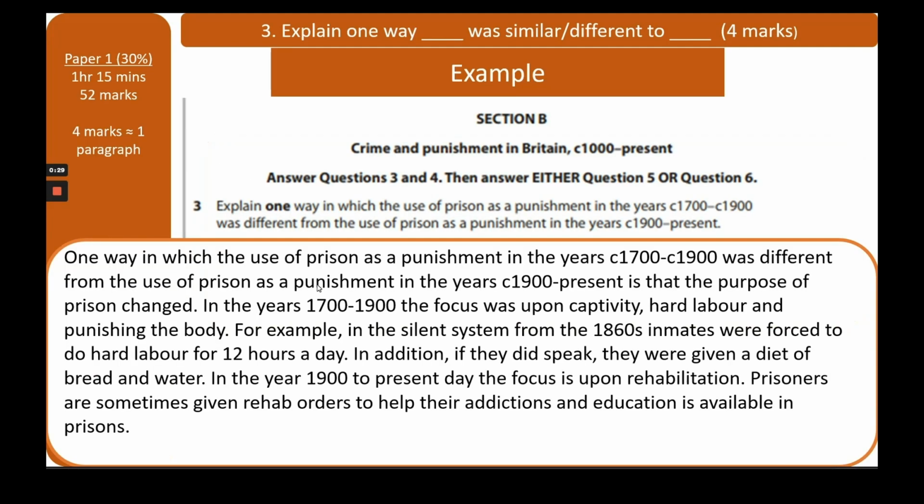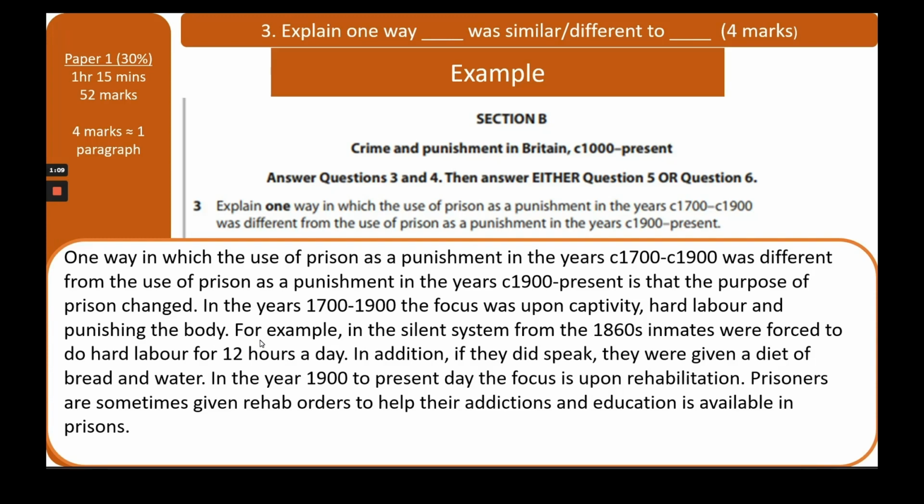So here's my example, and remember it's from 2021. Explain one way in which the use of prison as a punishment in the years 1700 to 1900 was different from the use of prison as a punishment in the years 1900 to present. And my answer: one way in which the use of prison as a punishment in the years 1700 to 1900 was different from the use of prison as a punishment in the years 1900 to present is that the purpose of prison changed. In the years 1700 to 1900, the focus was upon captivity, hard labour, and punishing the